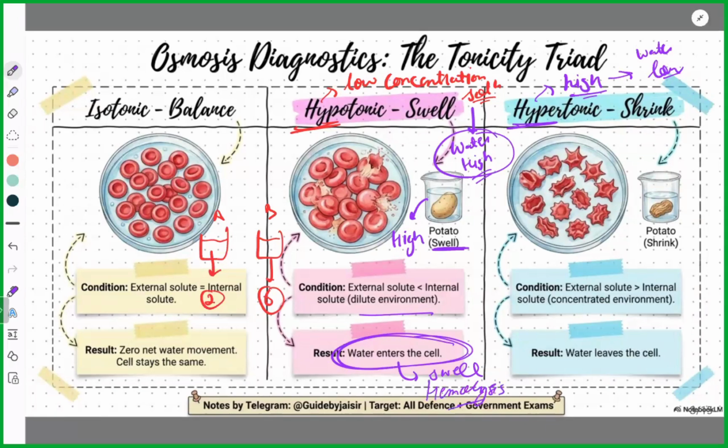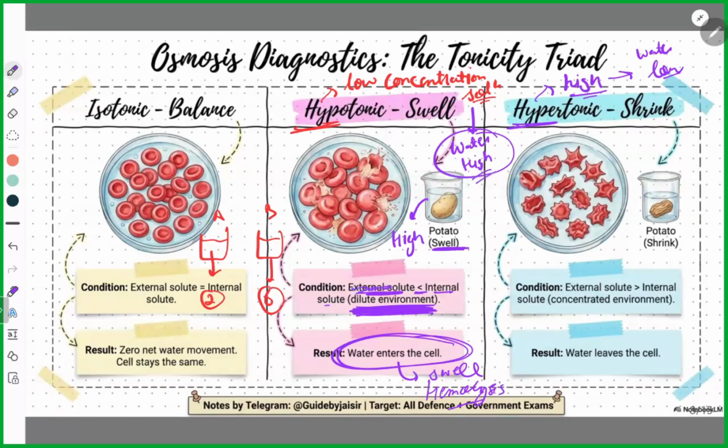Then obviously if water outside is at high concentration, that is called a dilute solution. That's why it is written that external solute is less than internal solute, obviously internal solute of the cell.